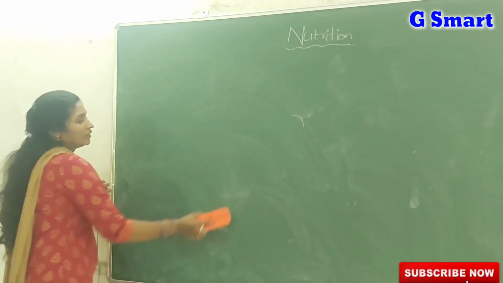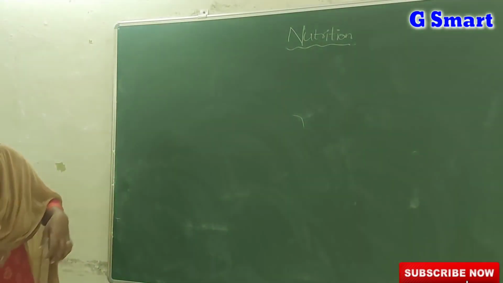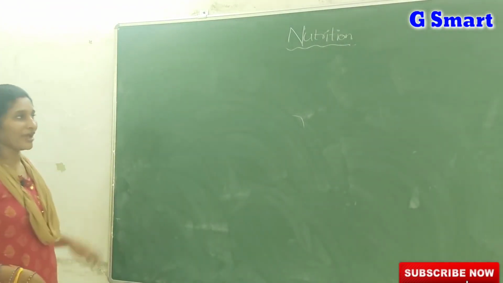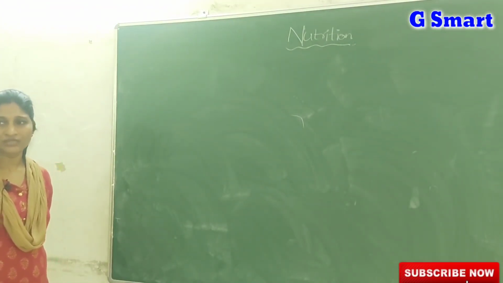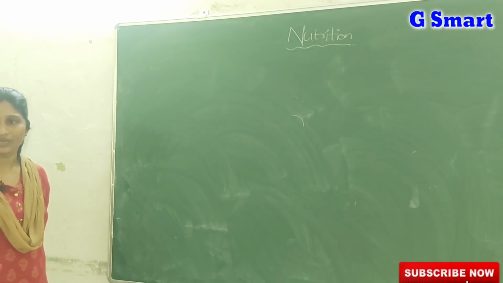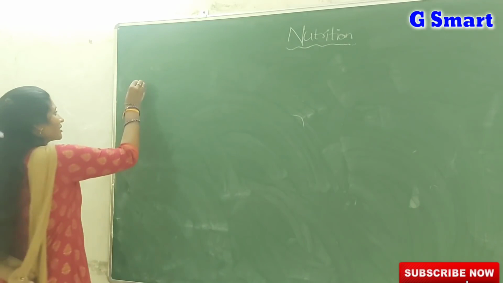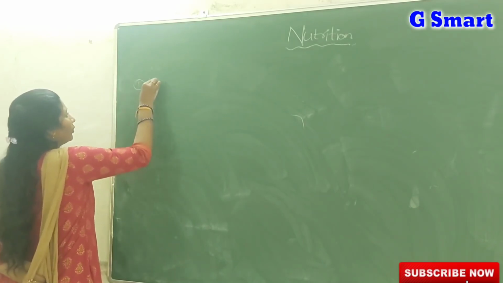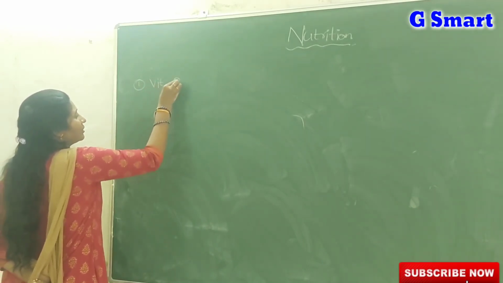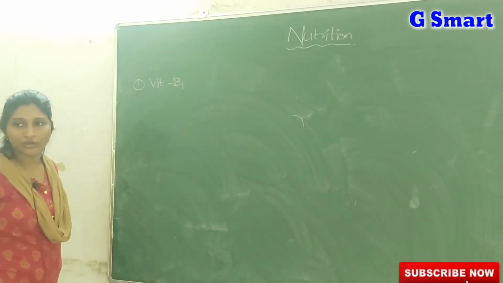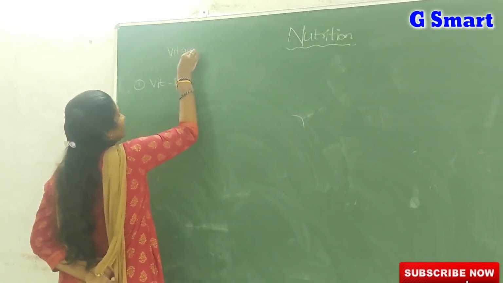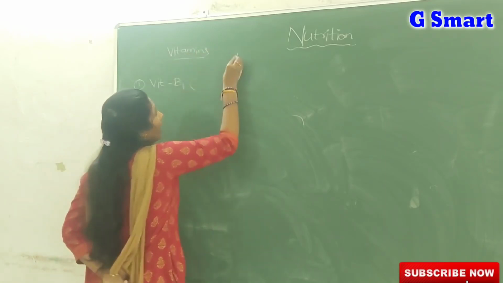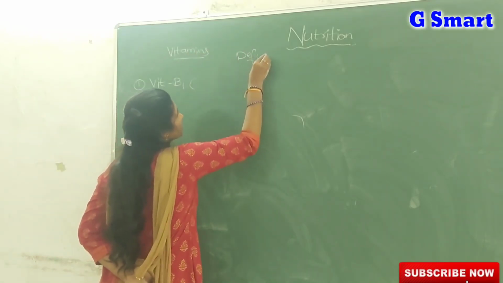If we do not take these vitamins through our diet in proper quantities, it leads to deficiency diseases. Deficiency means taking that nutrient or vitamin in less quantity, which leads to a deficiency disease. First, very important, is vitamin B1. These are the vitamins and their deficiency diseases.